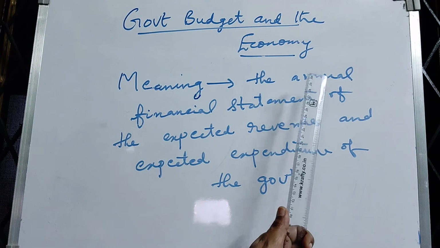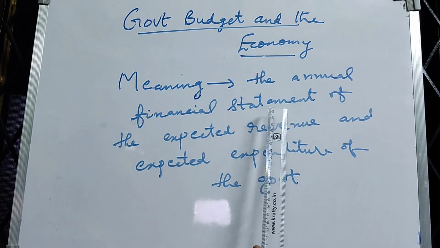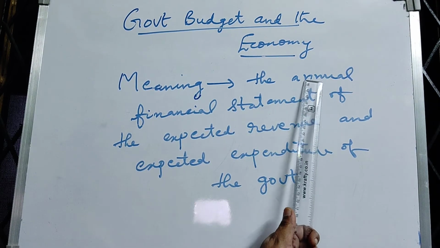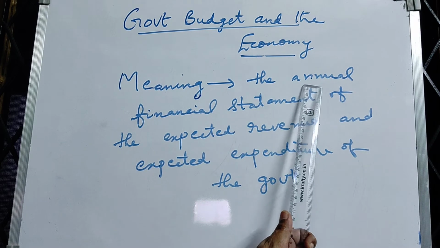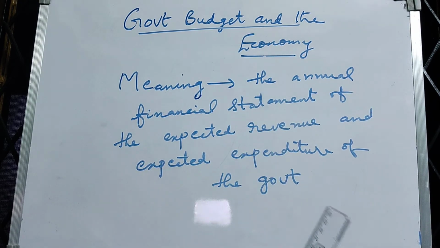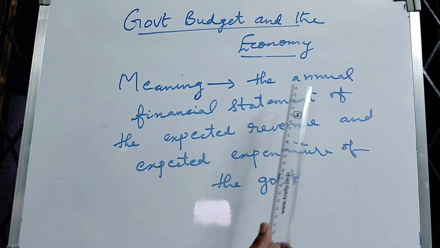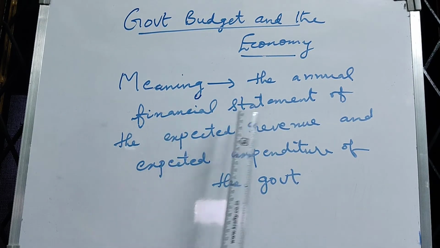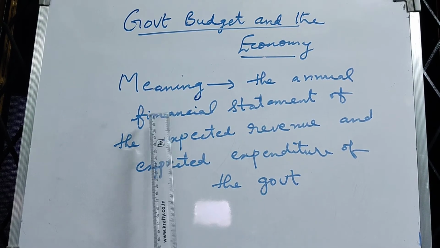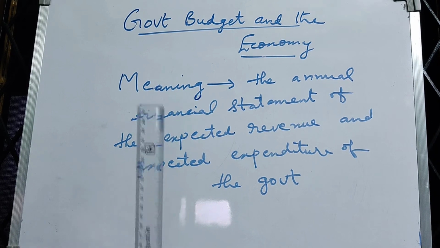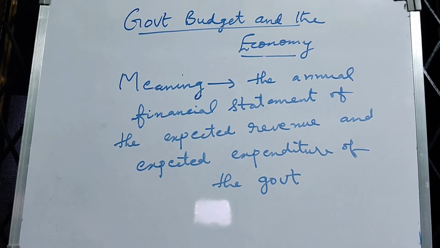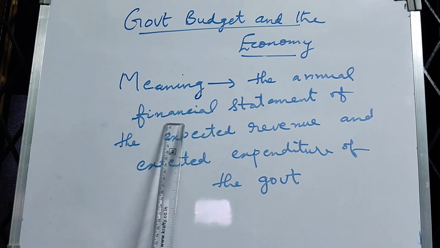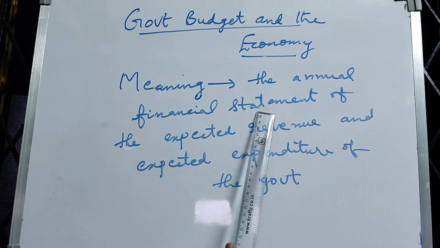Annual means yearly. So from that word itself, we can understand the budget is prepared every year. It's a yearly financial statement because it consists of the different items of expenditure and the different items of income. So it is known as a financial statement.